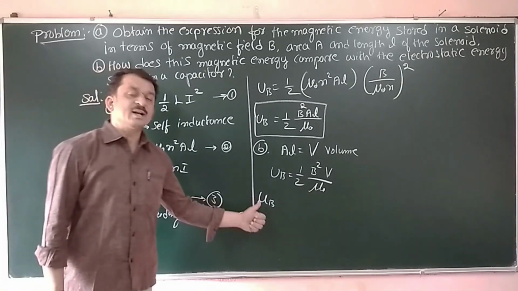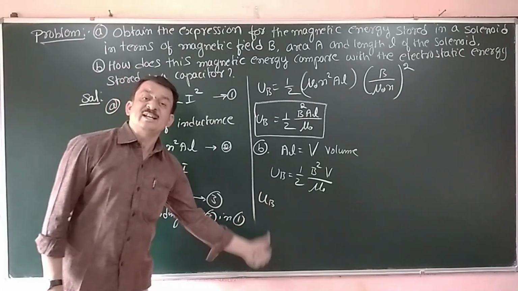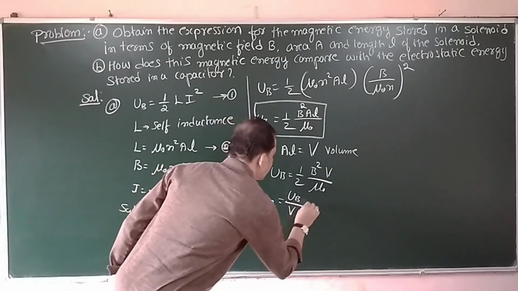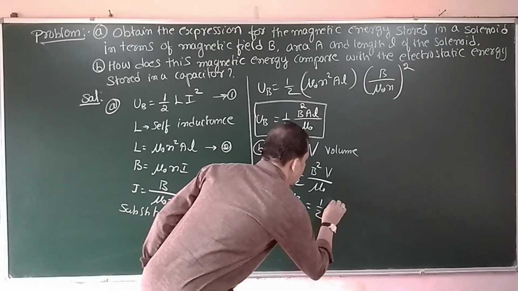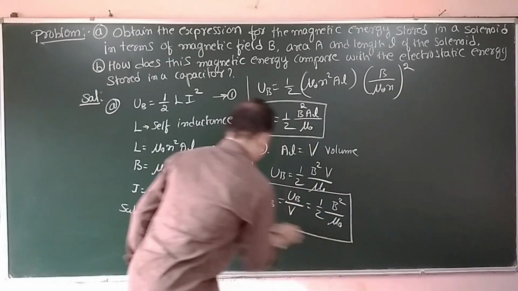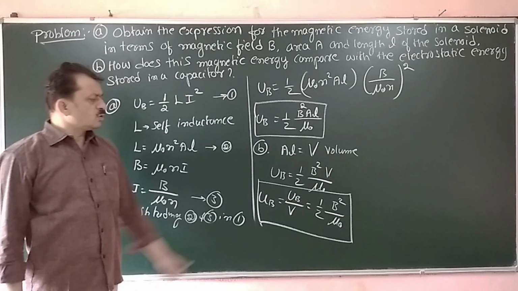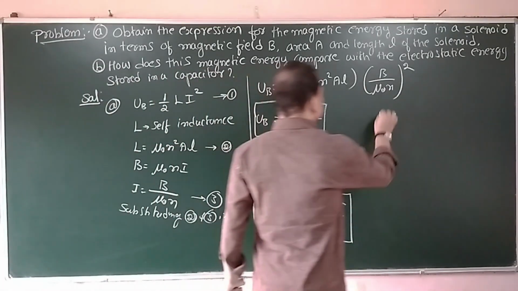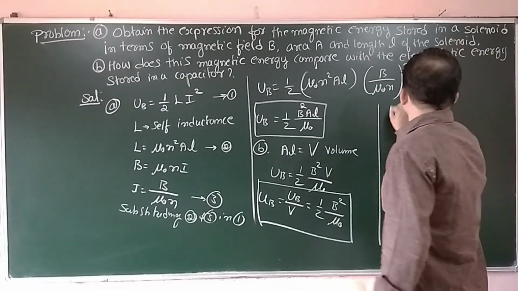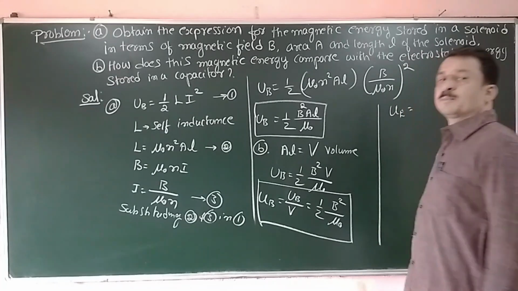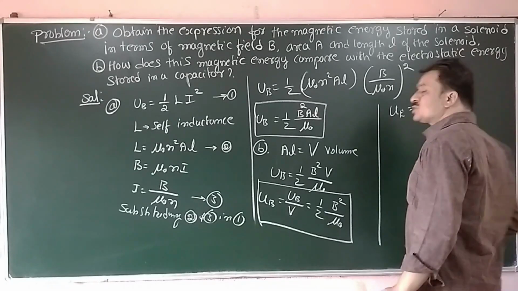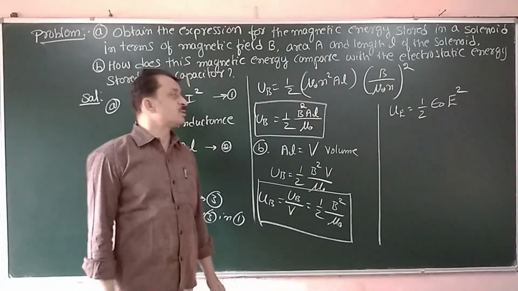Now I will write small letter u_B, that is magnetic potential energy per unit volume. It is called magnetic energy density and is equal to U_B divided by capital V. So that is equal to half B square by mu naught. Now this expression is similar to what we have studied in electrostatics. In the case of a parallel plate capacitor, the potential energy density is half epsilon naught E square, that we have derived in the second chapter.